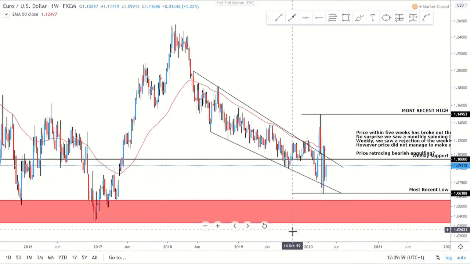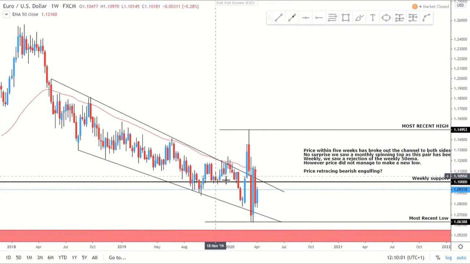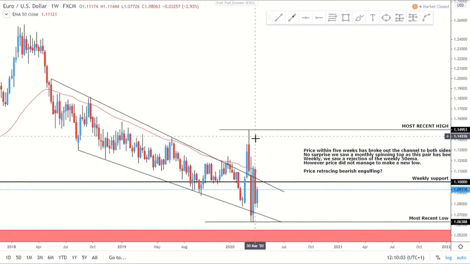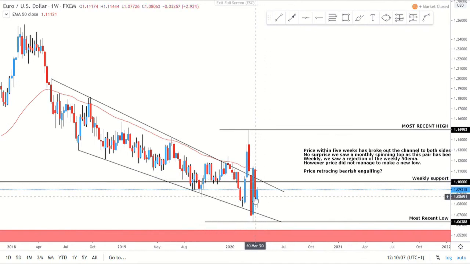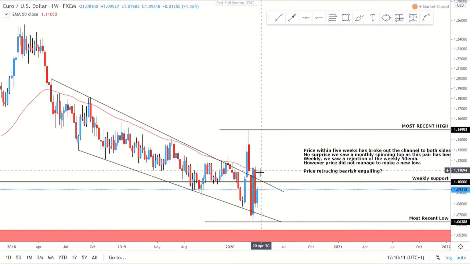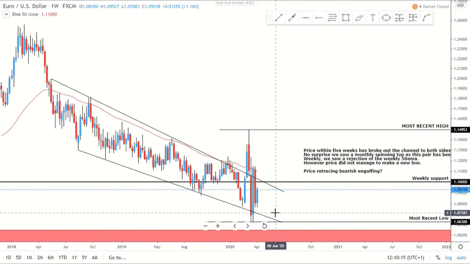And on the weekly, you can see that we had that downside channel that got quite messy. We broke above it, broke below it. No surprise to see that spinning top, and then we broke below that weekly support of 1.1, retracing that bearish candlestick. And then of course we could potentially be seeing this move forward to the downside.